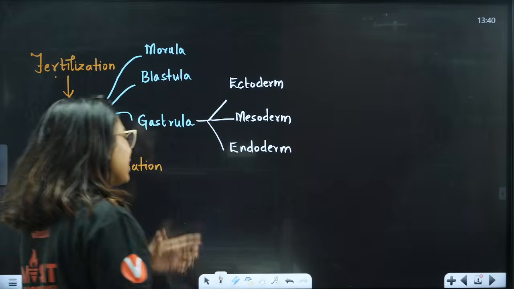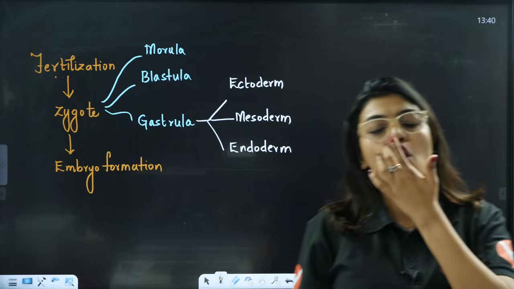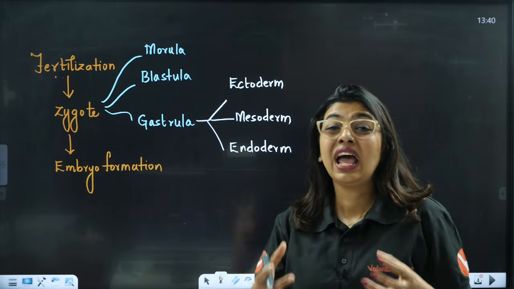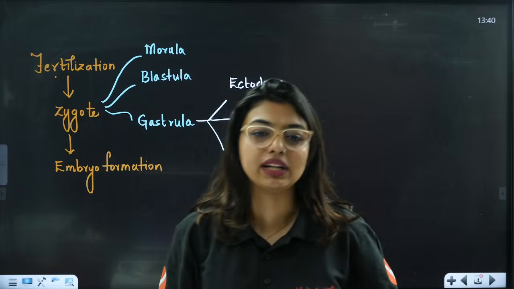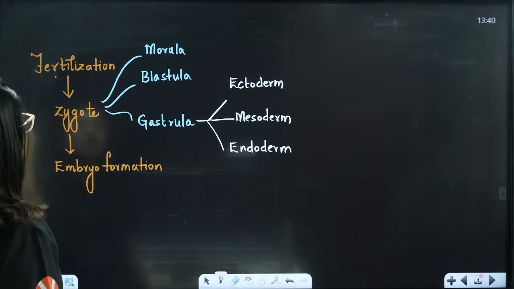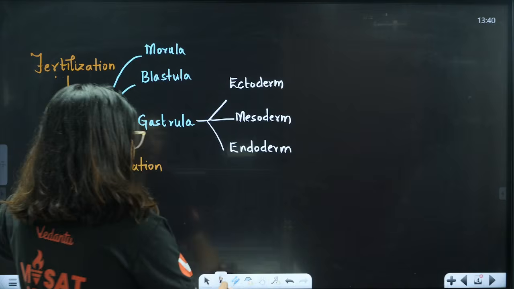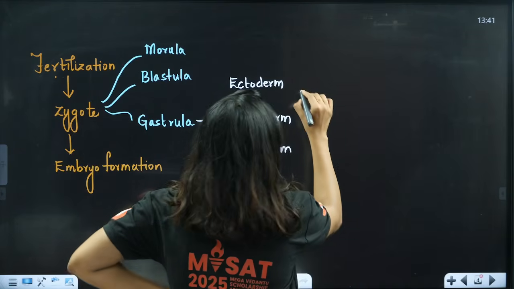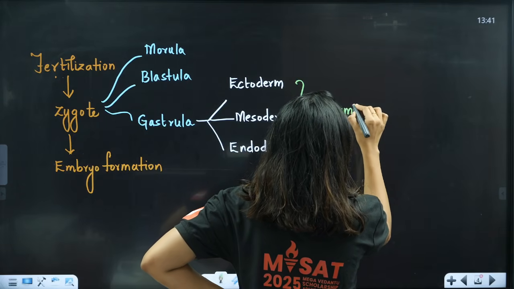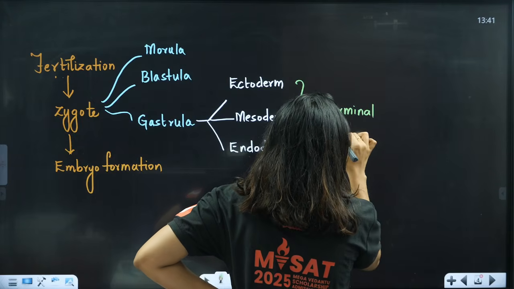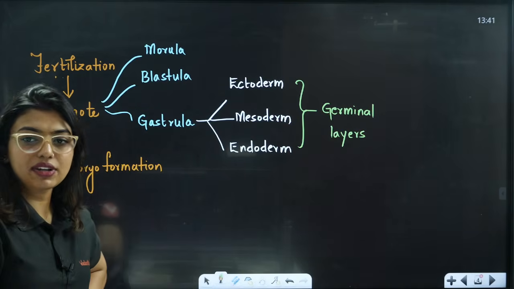So now here, ma'am, why are you teaching this here? So students, this has a very big relevancy. Why? Because all these tissues that we studied so far have been derived from this germ layer. So this is very important. So this is clear, no? Fertilization, zygote, gastrula stage, we talk about germinal layers. These three layers are going to help in the derivation of the tissues that we are going to study.